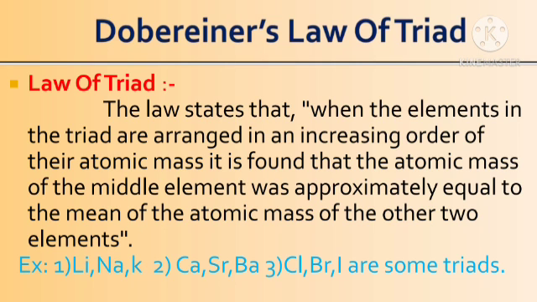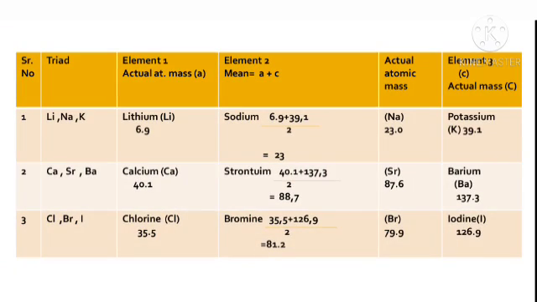From that he suggested some triads, for example lithium, sodium, potassium; calcium, strontium, barium; and chlorine, bromine, iodine. Here we are seeing some examples. The first example is the lithium, sodium and potassium triad. In the chart we see that lithium has atomic mass about 6.9, sodium has atomic mass 23, and potassium has atomic mass 39.1.